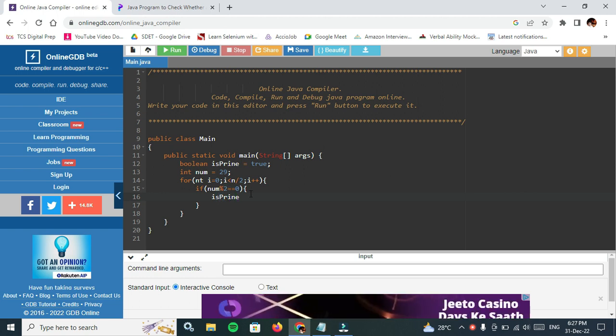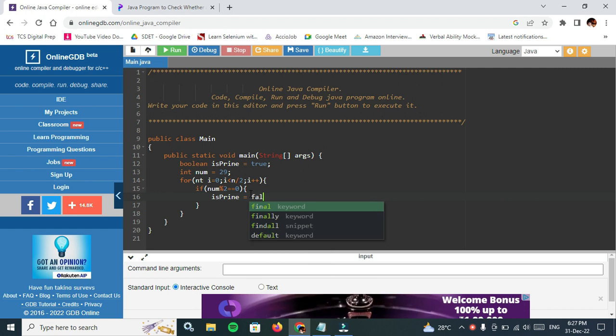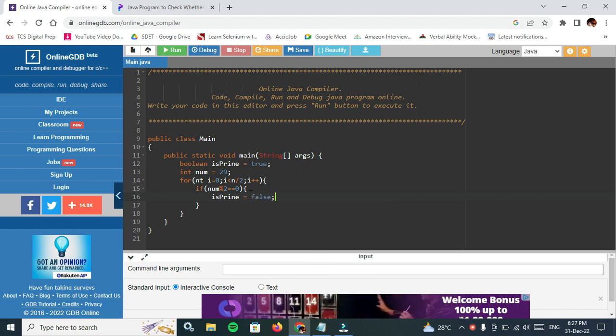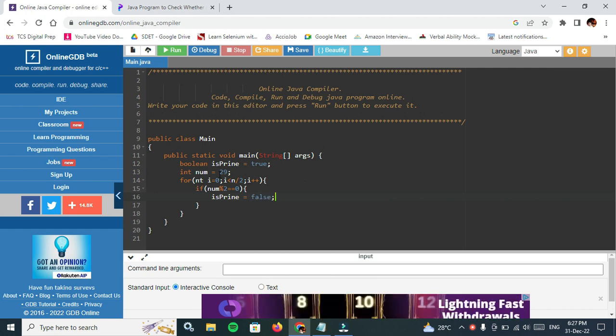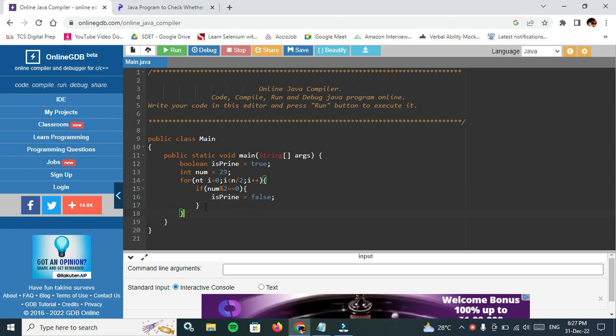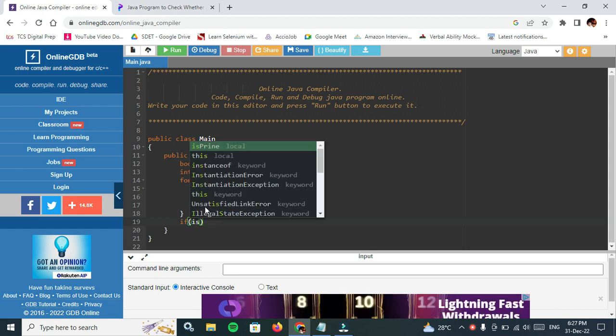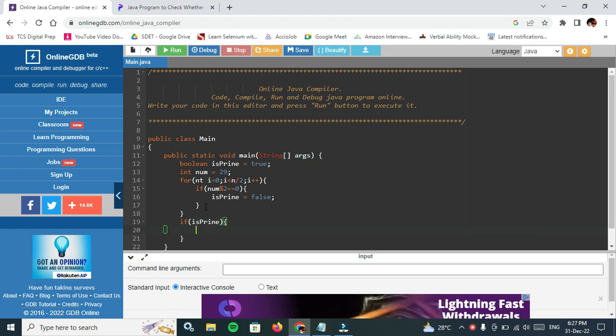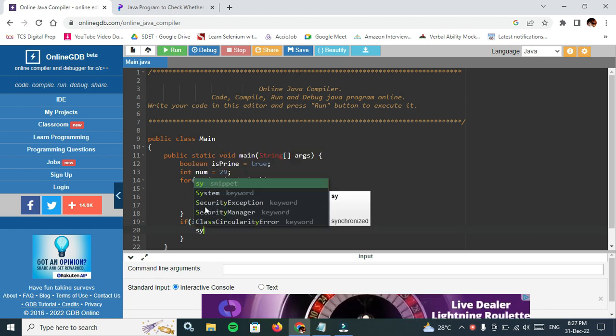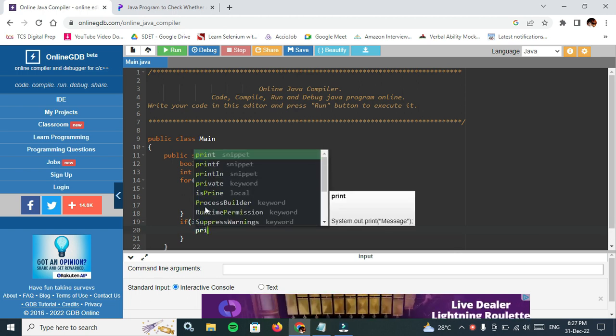If this condition is false, that means it's not a prime number, because a prime number has only two factors, one and itself. If it is divisible by 2, then it has more than two factors, so therefore it is not a prime number. Okay, I am checking the if condition, if isPrime is true, then we have to print it is a prime number.